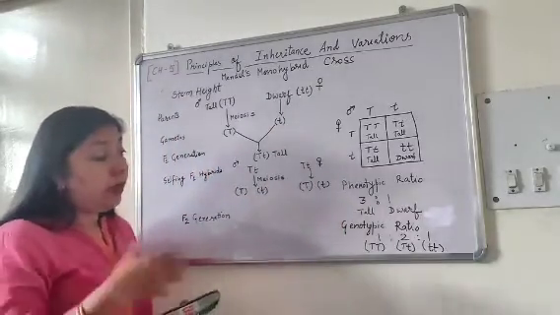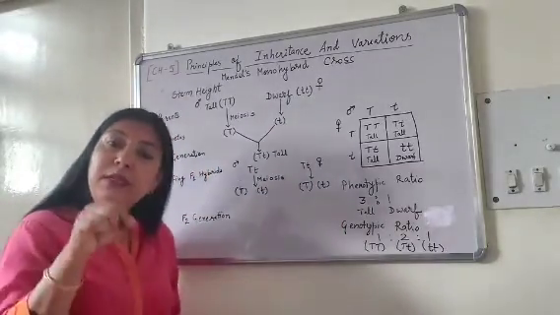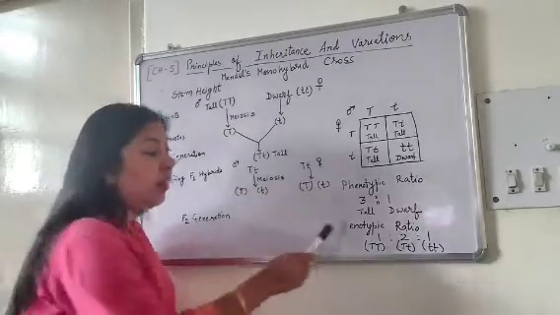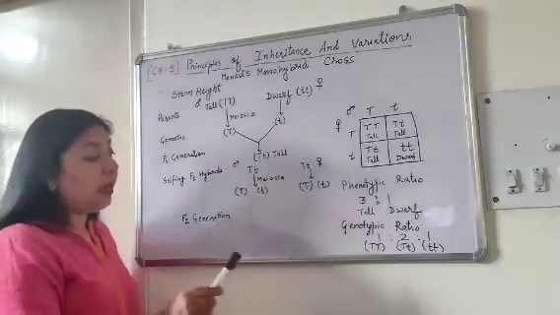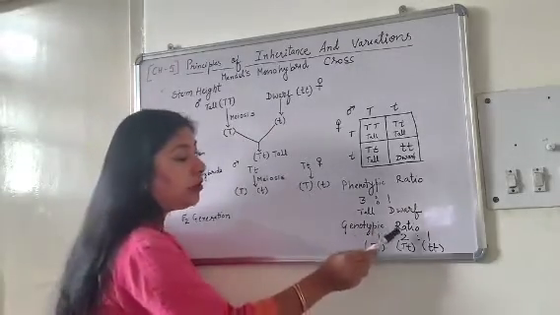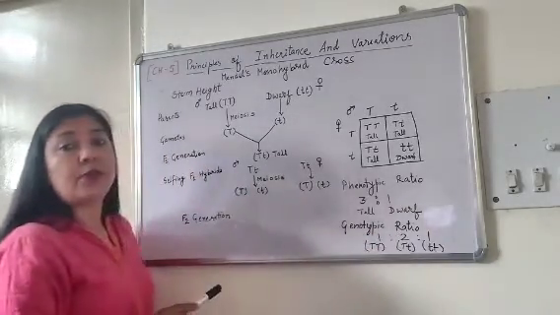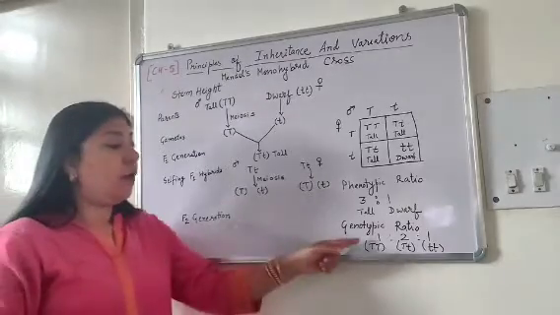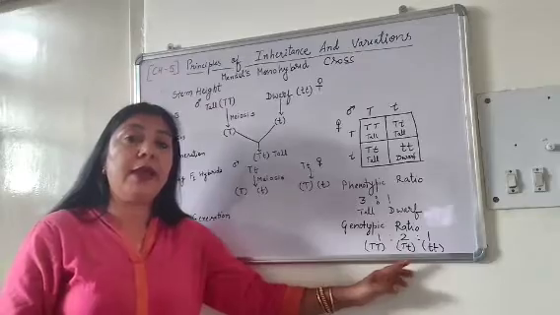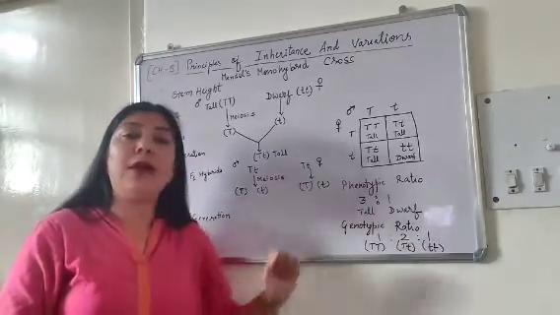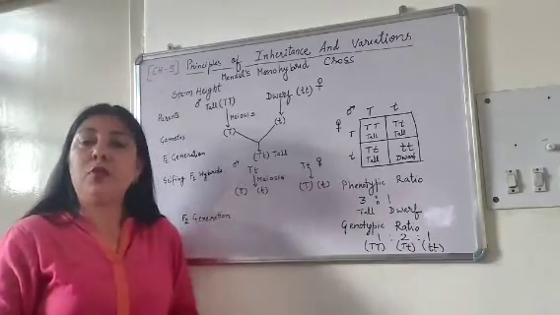Okay. But if you consider the genotypes, that is the alleles, in that case he got a 1:2:1 ratio, which means 1 part was homozygous tall, 2 parts were heterozygous tall, and 1 part was homozygous dwarf.